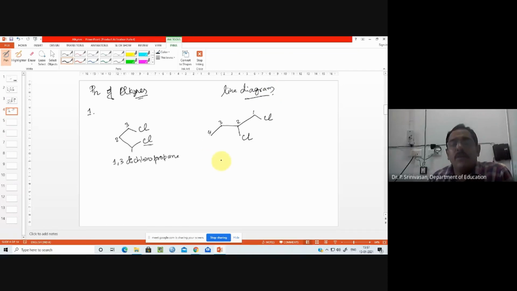Okay, so this compound, they are particularly naming this as vicinal halides. See, what are vicinal halides? If the halogens are added to adjacent carbons, then those compounds are called vicinal halides.